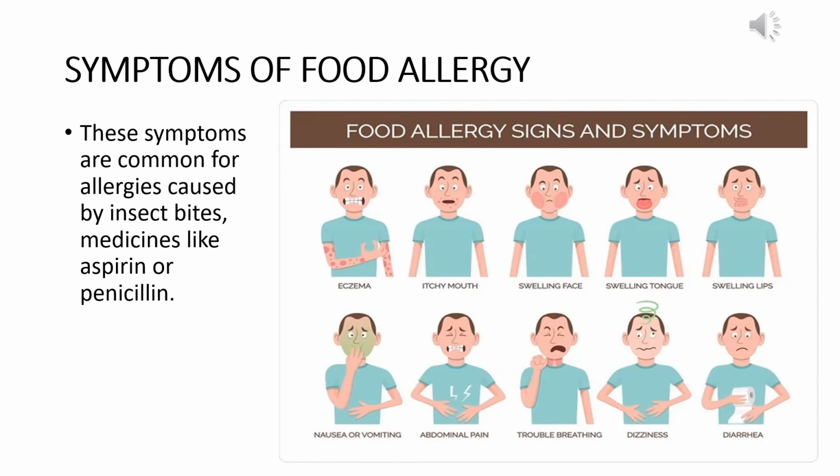Now we will see what the possible symptoms are if a person has a food allergy from some particular food. These symptoms are also common for allergies caused by insect bites or medicines like aspirin or penicillin. The symptoms are: eczema, that is, the appearance of red itchy spots on the skin, itchy mouth, swelling of the face, swelling of the tongue and lips, nausea or vomiting, abdominal pain, trouble breathing, dizziness, and also diarrhea.